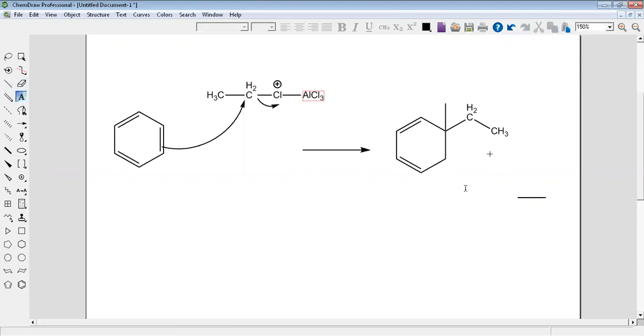The AlCl3 minus is important for the next step: this nucleophile will attack this hydrogen, this proton, and this sigma bond will convert to make the pi bond again. You understand?